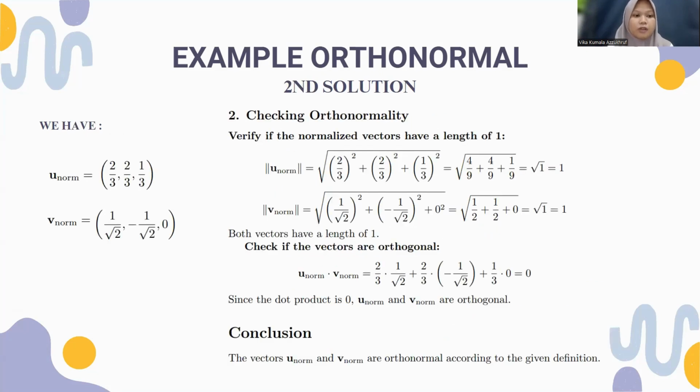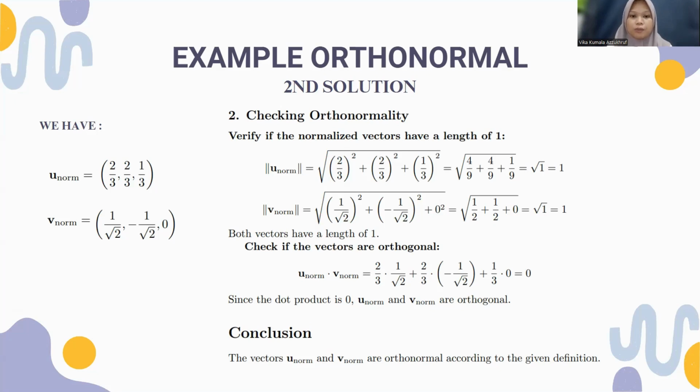We have vector u norm is 2 divided by 3, 2 divided by 3, 1 divided by 3, and vector v norm is 1 divided by root of 2, minus 1 divided by root of 2, 0. First, we will verify if the normalized vectors have a length of 1.